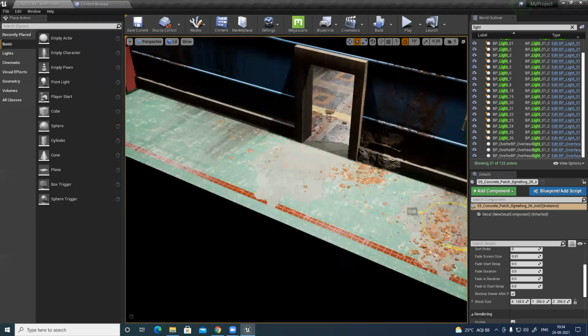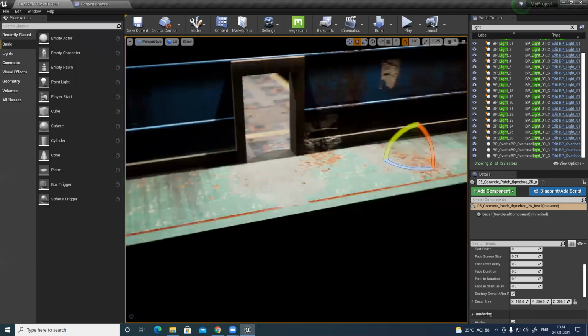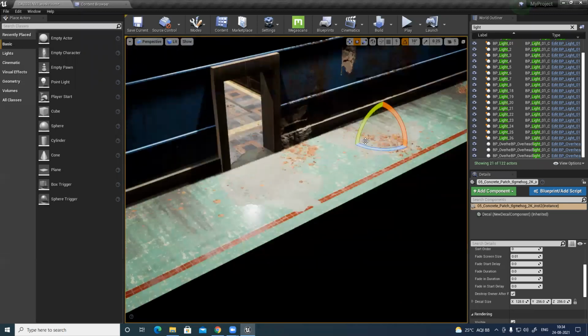Use it at a different angle. I could create multiple variations of this.